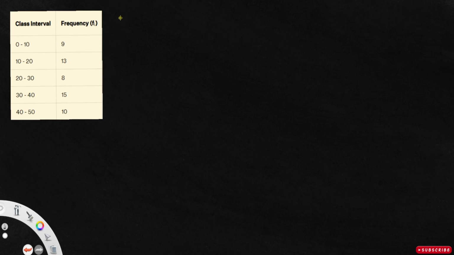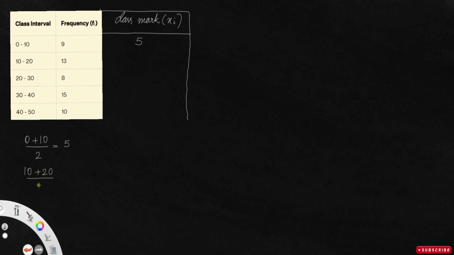The first table will be the class mark, usually represented by xi. In order to find the class mark, you have to find the average of the class interval. The first one is 0 to 10, so the average is 0 plus 10 divided by 2, that will be 5. So the first member of the class mark is 5. Now the next, 10 plus 20 divided by 2, that's 30 by 2, which is 15.